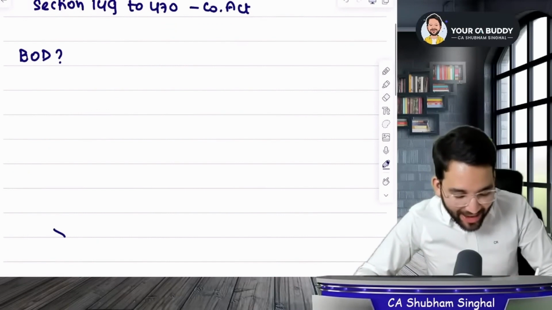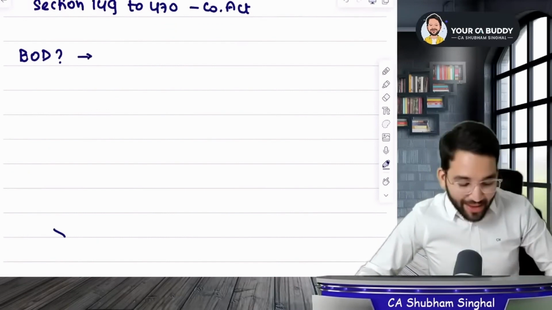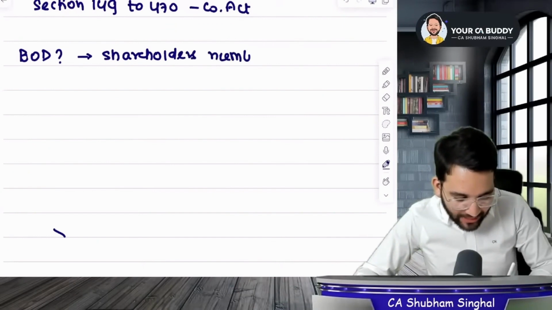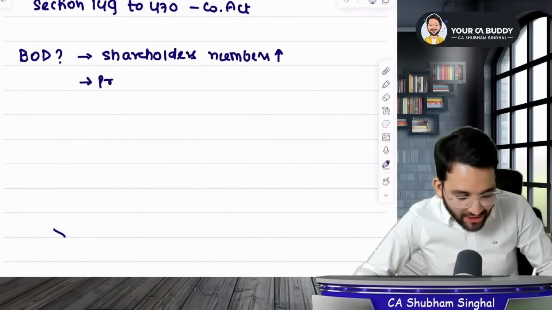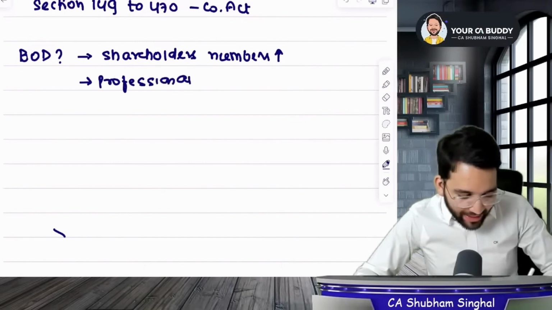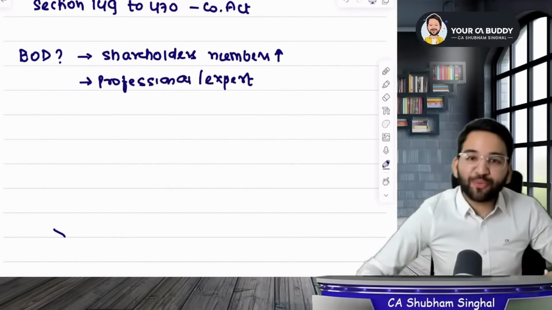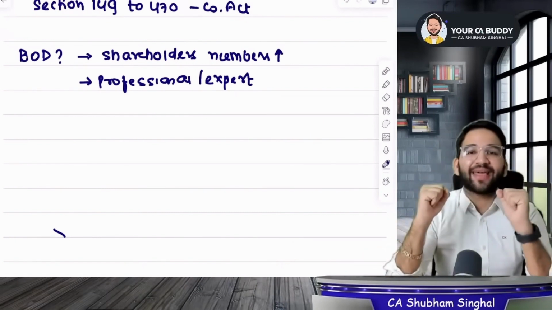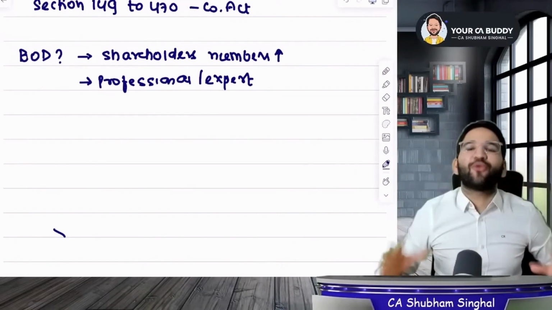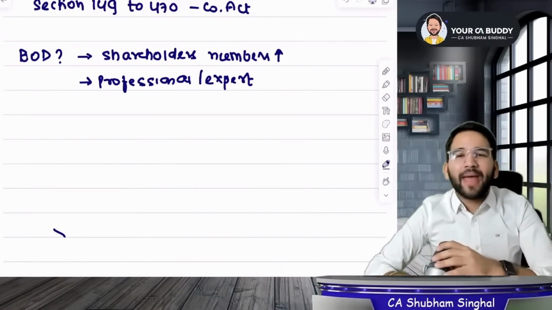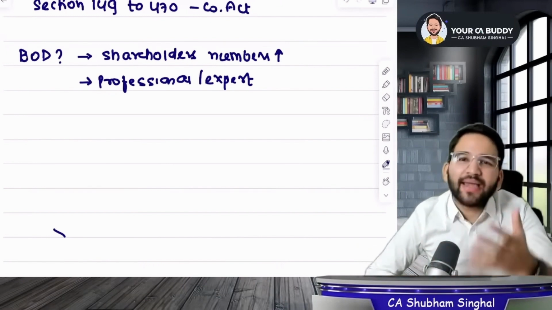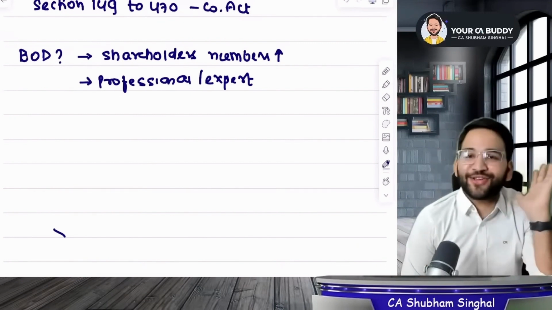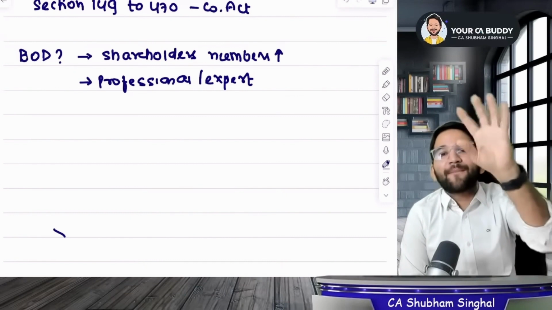Okay, first tell me, why did we need a board of directors? Because our shareholder numbers are very high. There are a lot of shareholders. That is why we will need some professionals, and we also need some experts as well. For that, what we do is we set up a board of directors in our company. Now this board of directors manages the entire company. You can think of these directors as our expensive employees who are given remuneration instead of wages. So what do these people do, guys? These people run the company.